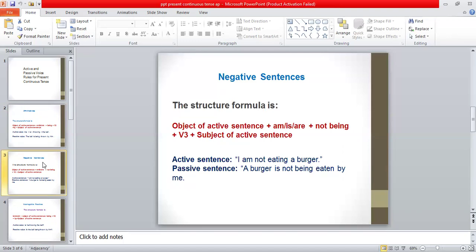Now, the object of the active sentence will come in the beginning: a burger is not being eaten by, and I will be changed into me, because I is the subject pronoun and me is the object pronoun of I. So in this way, you can easily change a negative sentence from active into passive.